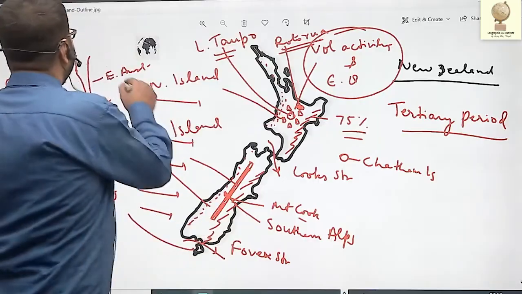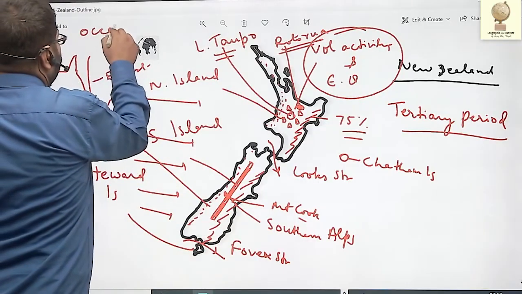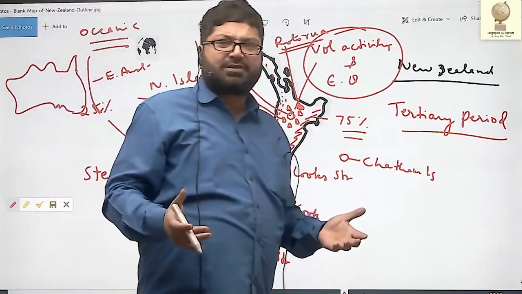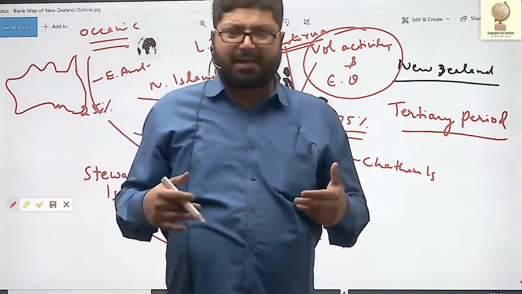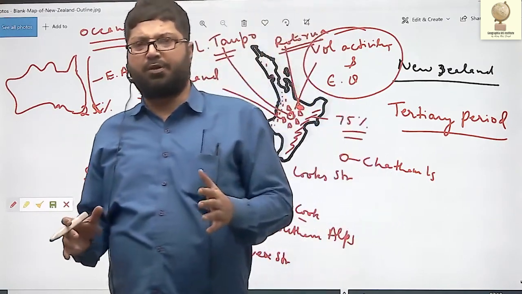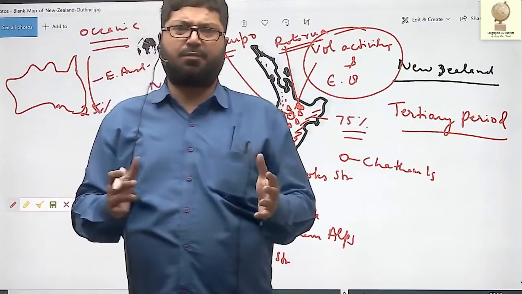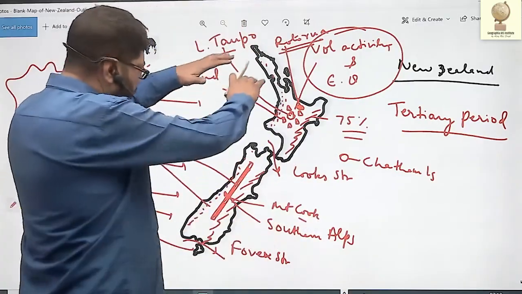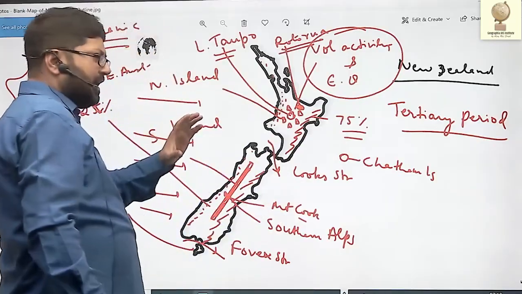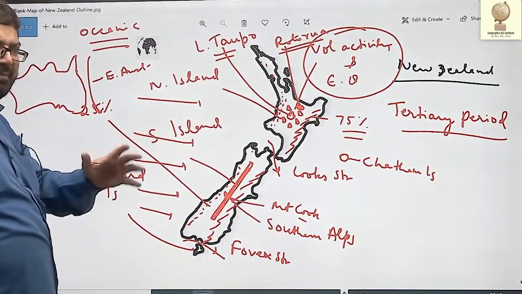New Zealand is an island surrounded by water bodies on all sides, so it has an oceanic climate. Because of maritime influence, the extremes are avoided. The temperature range is very low because it receives rainfall throughout the year.